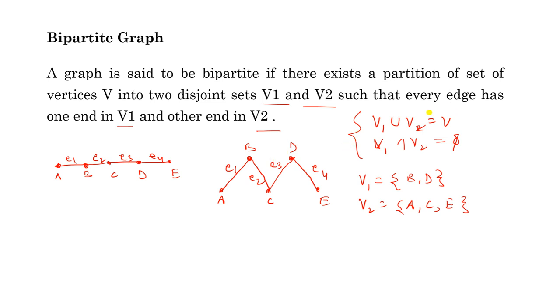Now the important thing is that if you choose any edge of this graph, for example say E1, E1 has one end in V1, another end in V2. Similarly E2 has one end in V1 and another end in V2. Similarly look at E3 and E4. For these two edges, one end in V1, another end in V2. Then this is the example of a bipartite graph.